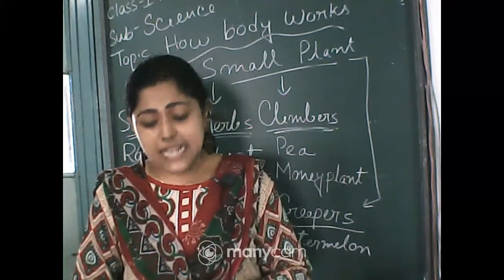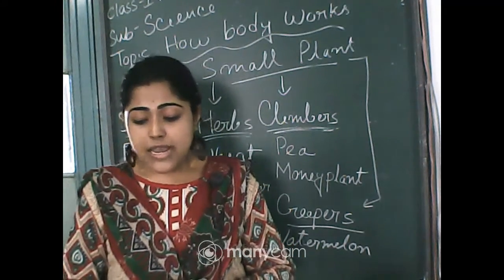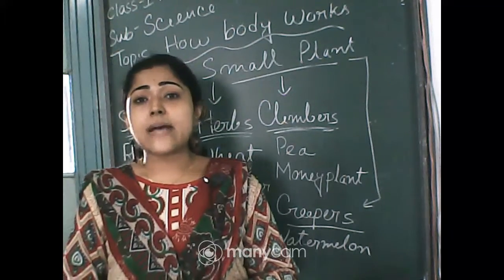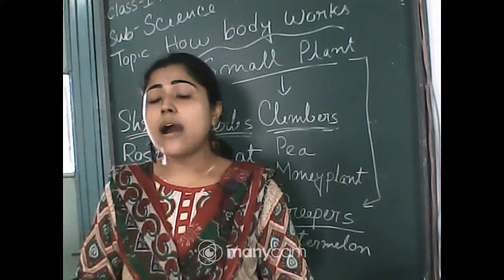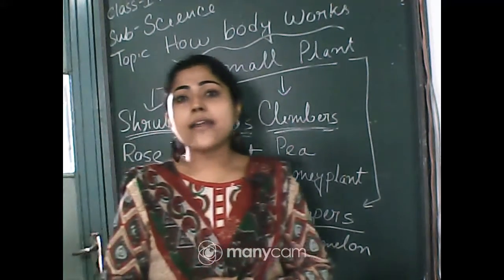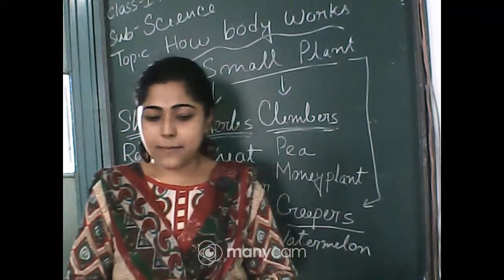And the next is climbers. Those plants cannot grow straight on their own. They need some support like a wall, a stick or other plants. So they are called climbers, and the examples are pea and money plant.